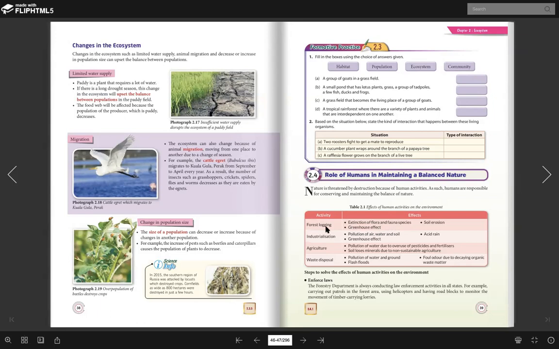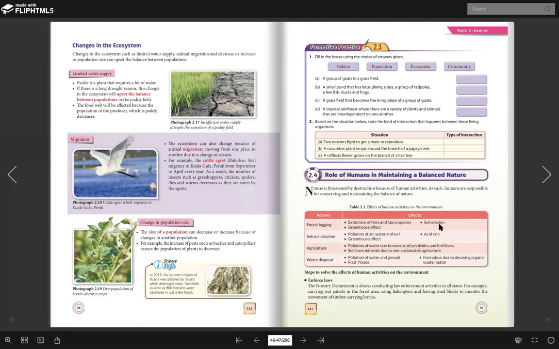For photosynthesis. Now when we do logging, there is no one to absorb the carbon dioxide. So more carbon dioxide will be in our atmosphere, and this can lead to greenhouse effect. Apa bahaya greenhouse effect ni? At one point this can lead to global warming. Dia mula greenhouse effect and then global warming sebab panas kan carbon dioxide tu.